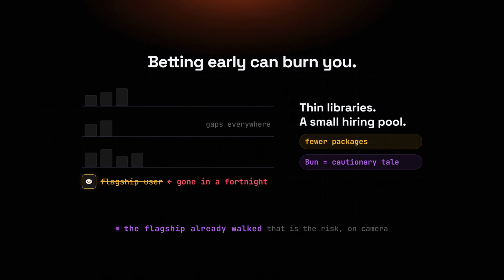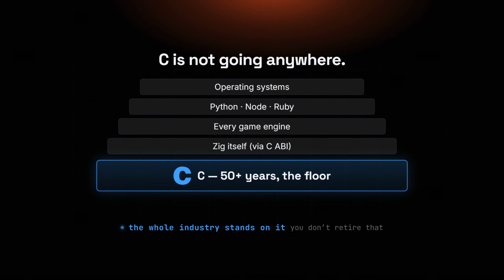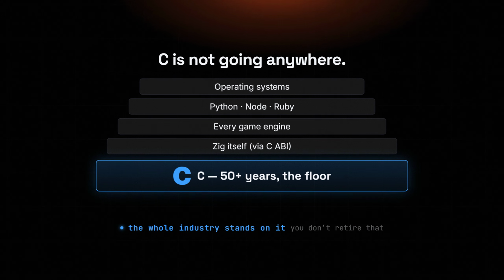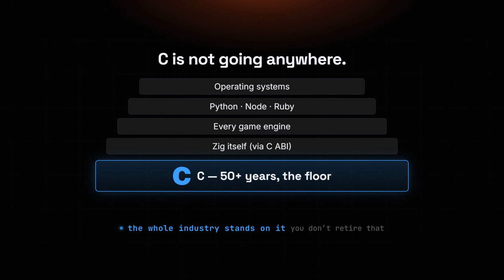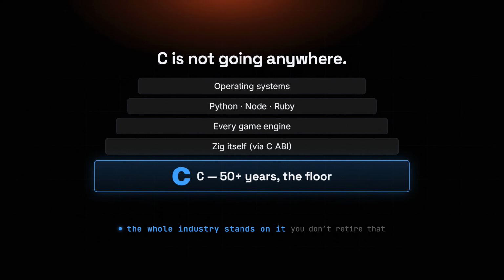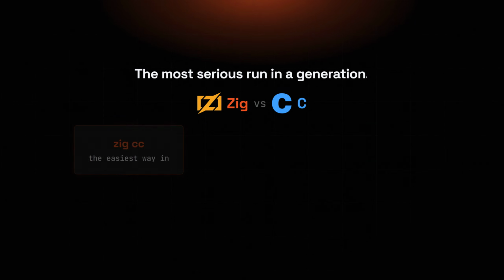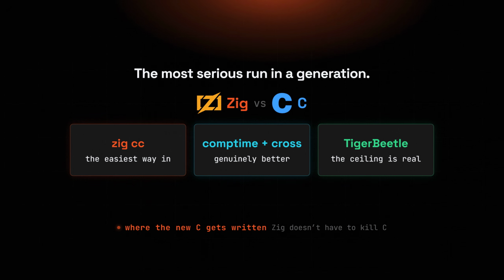The single most famous Zig user gone in a fortnight over to a rival language, and C is not going anywhere. 50 years of code, every operating system, every other language's runtime, C is the floor the whole industry is standing on. You do not retire that because a challenger shipped a nicer build system, but this is the most serious run at C's job in a generation.